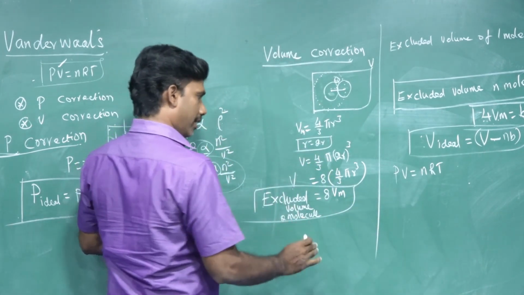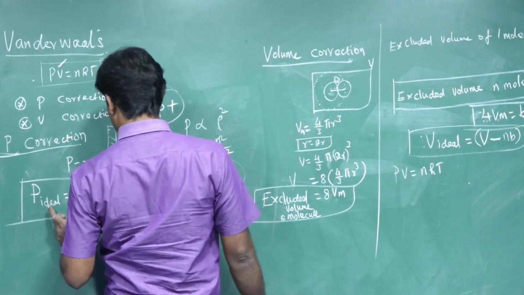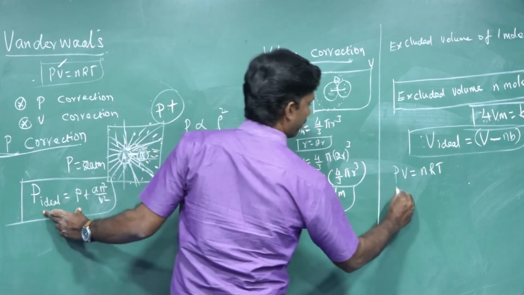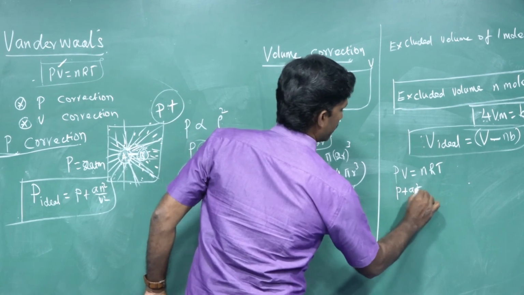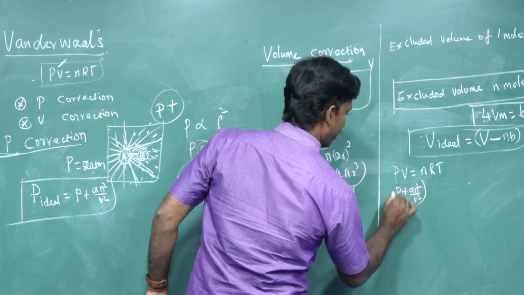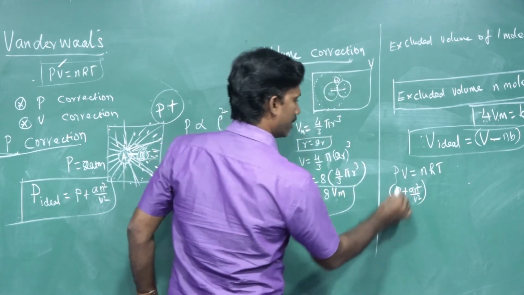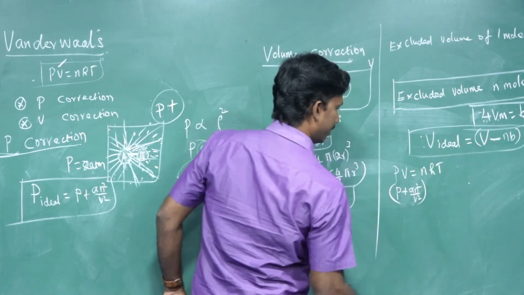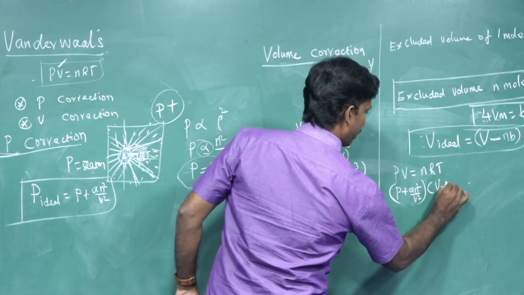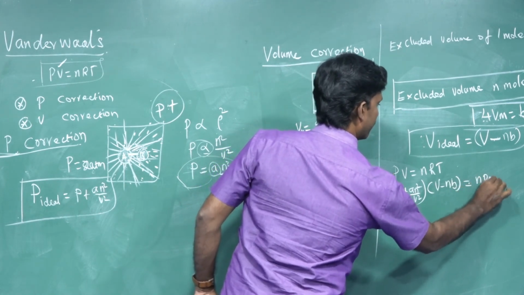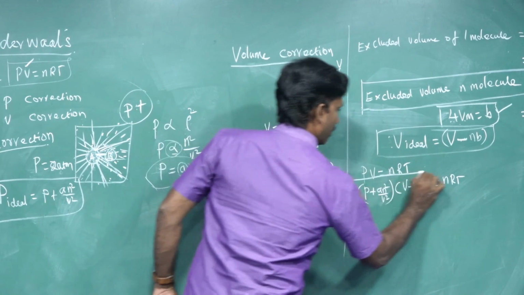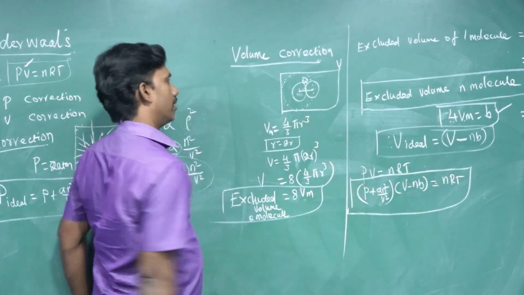So for ideality, we need to take the ideal pressure. What is the ideal pressure? P plus a n squared by V squared, into the ideal volume, which is V minus nb, equal to nRT. This is the van der Waals equation.